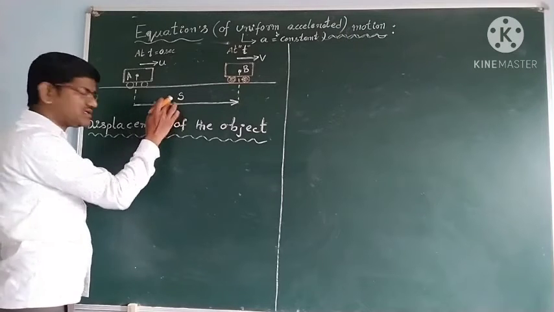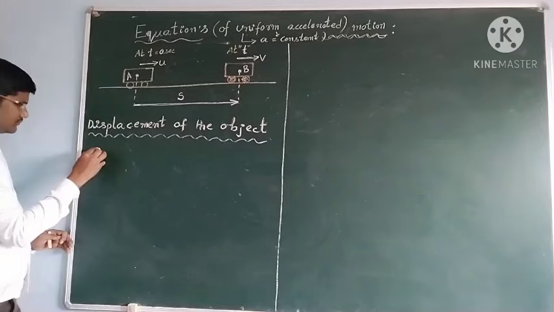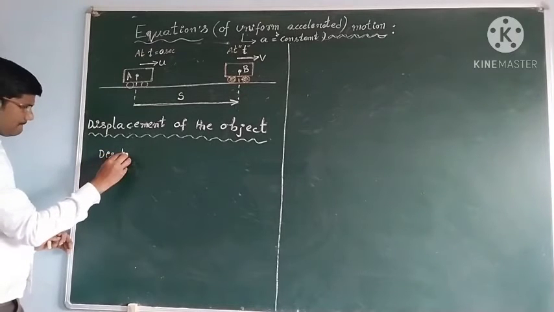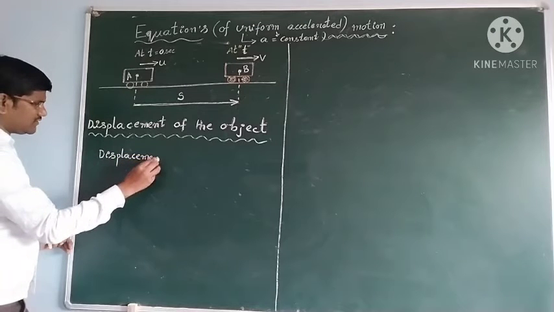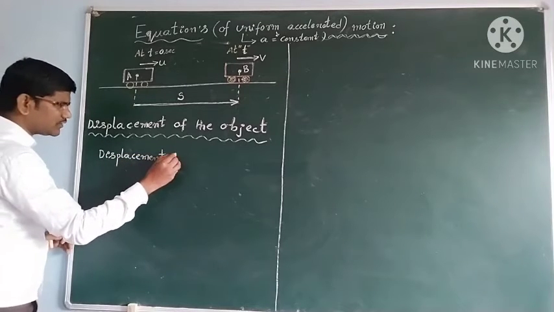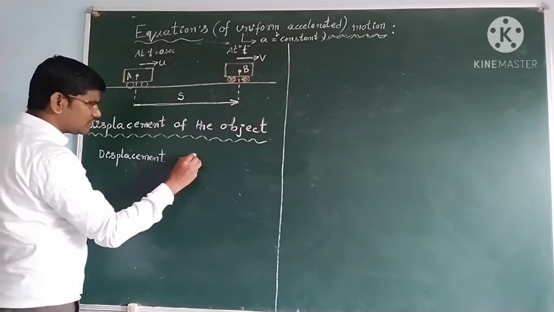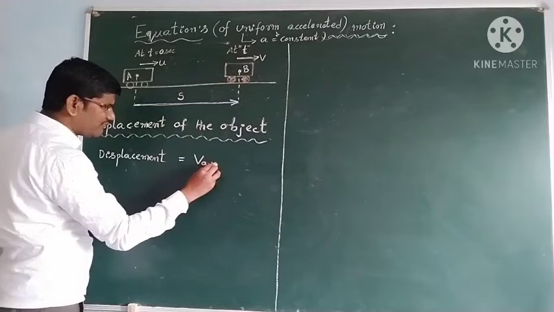Okay students, then the displacement formula is equal to, what will you write? Average velocity.